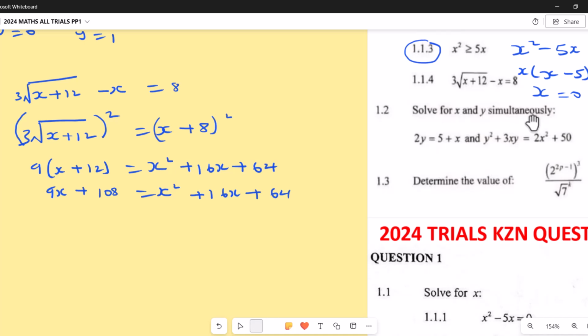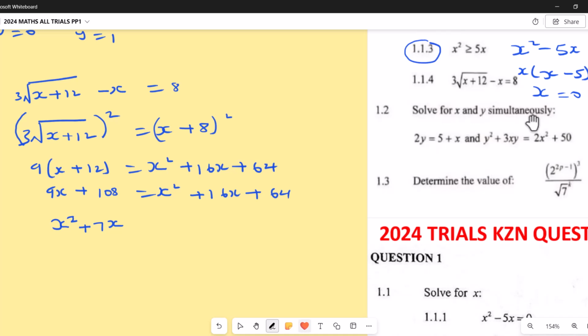Okay, so here we can form the quadratic equation. So we can say x squared, so the 9x becomes negative. So what's 16 minus 9? We're going to get positive 7x. And then 64 minus 108, what do you get?